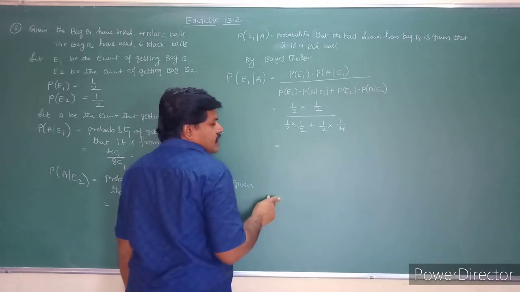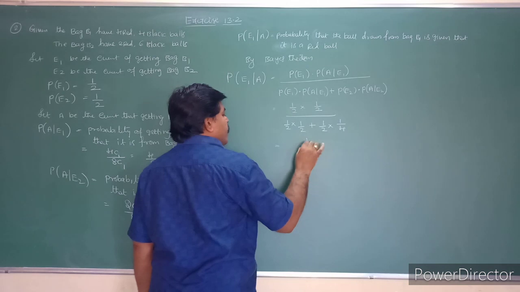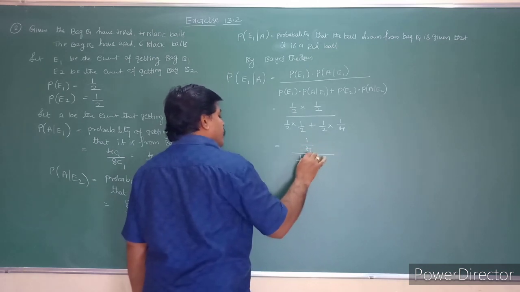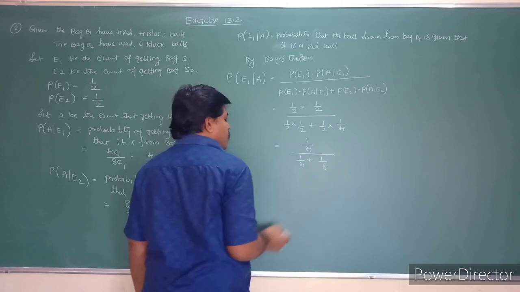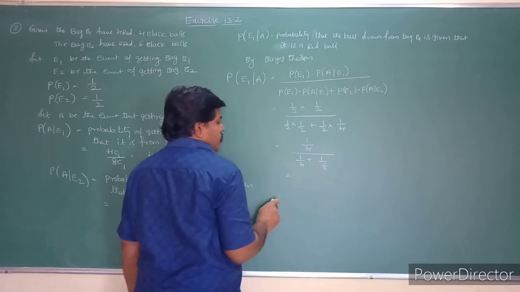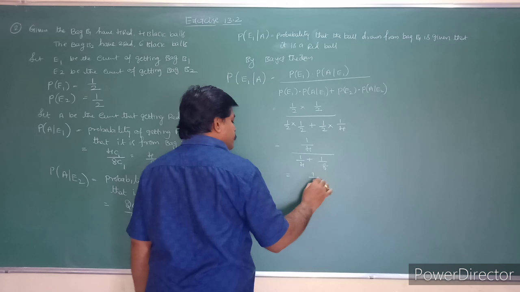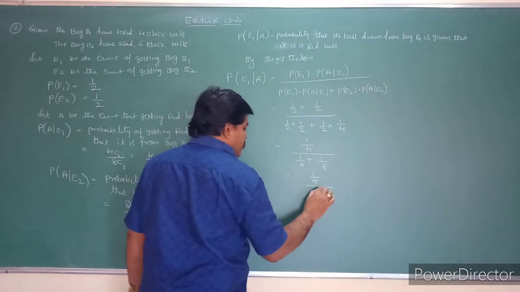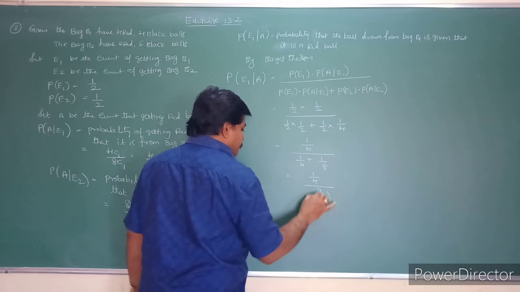So you can take the LCM, students. It will become 1 by 4 whole divided by 1 by 4 plus 1 by 8. Take the LCM here, so that is 2 plus 1 by 8, which is 3 by 8.